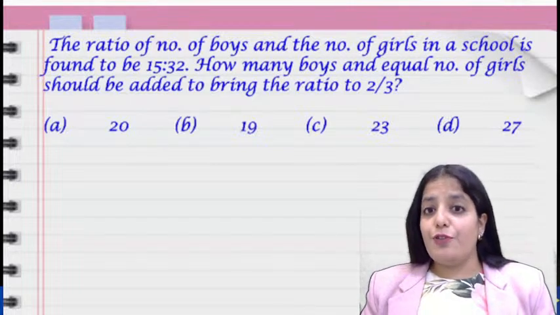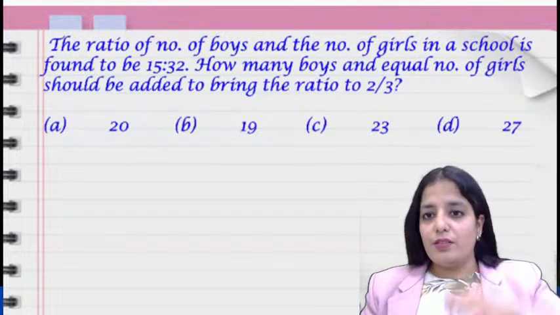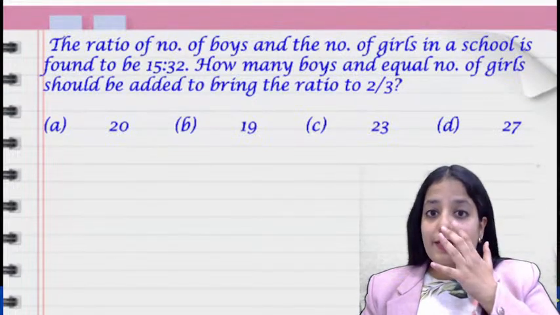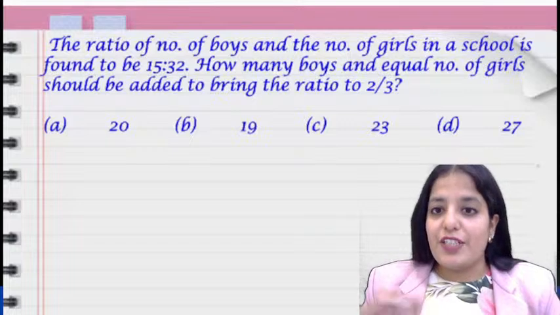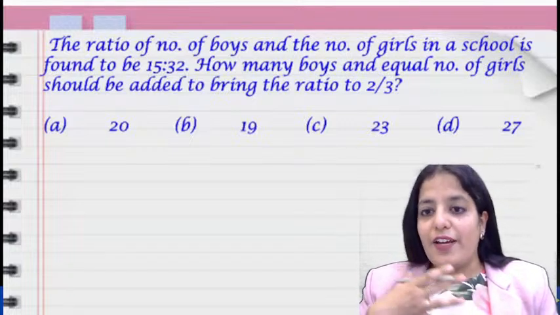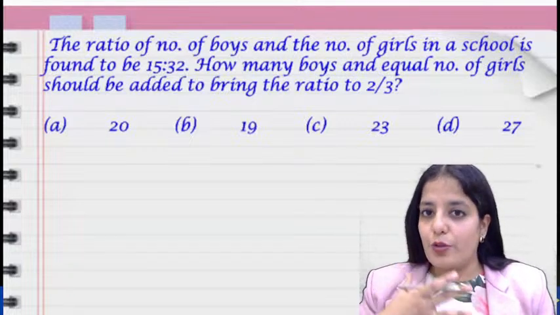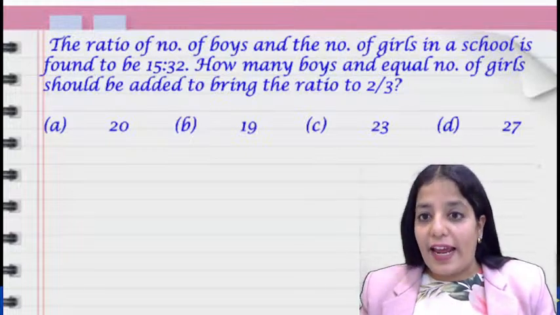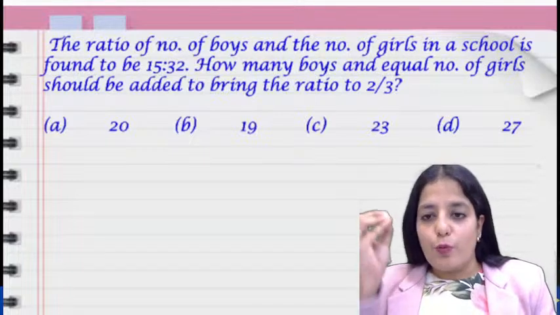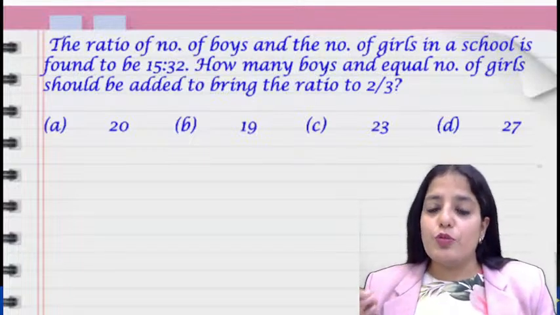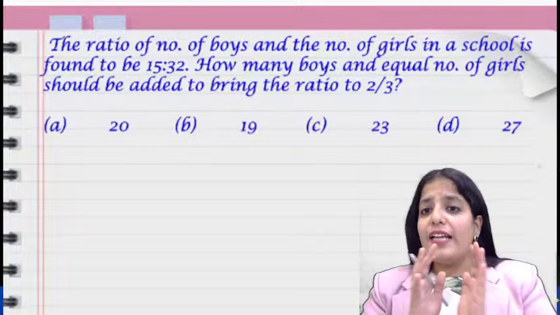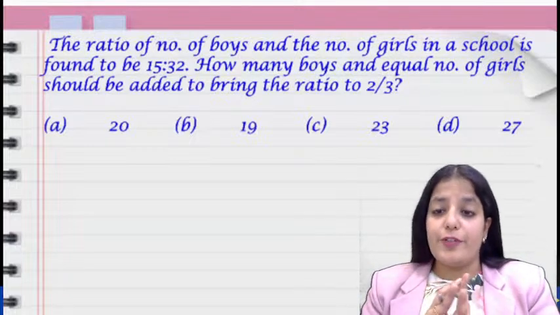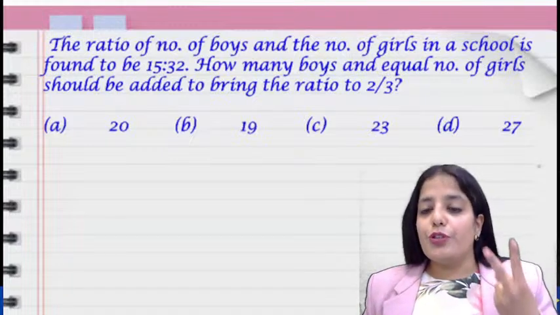Now again, if you want, you can do it by the full solution approach, that is the lengthy one. If I assume the numbers of boys and girls to be 15x and 32x, and then add y to it, I won't be able to solve it because I'll have only one equation, and in order to solve a linear equation in two variables, you should have two equations.